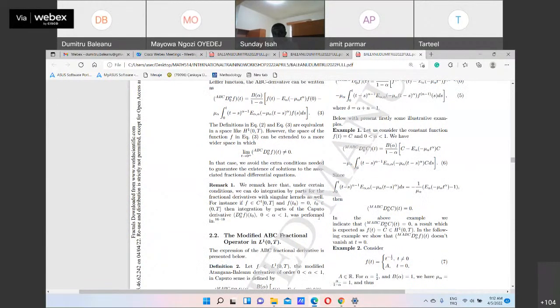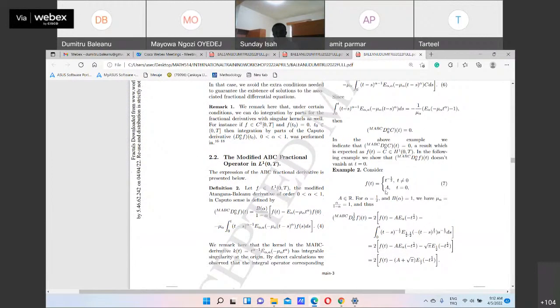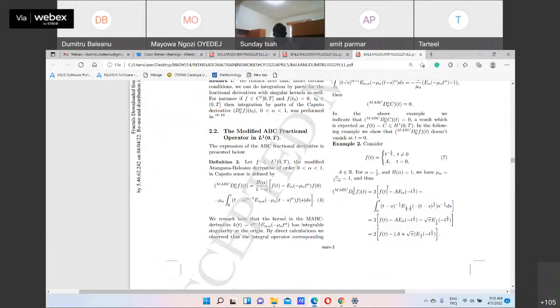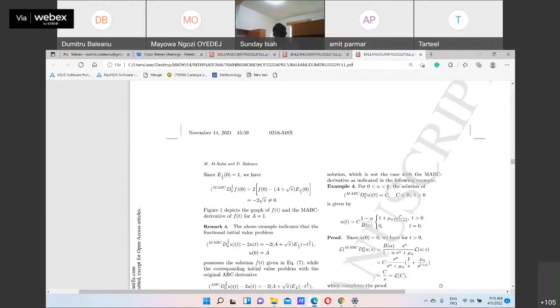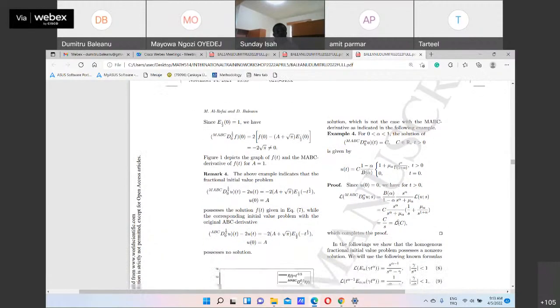Look which type of solutions we have, non-singular solutions for this type of operator. So we modify the operator, we find different solutions. And from a numerical point of view, we have some results, but they are not published yet, so I'm not going to present them here. But the idea is we modify the Mittag-Leffler with a different kernel, and we find a different type of solution which are non-singular.